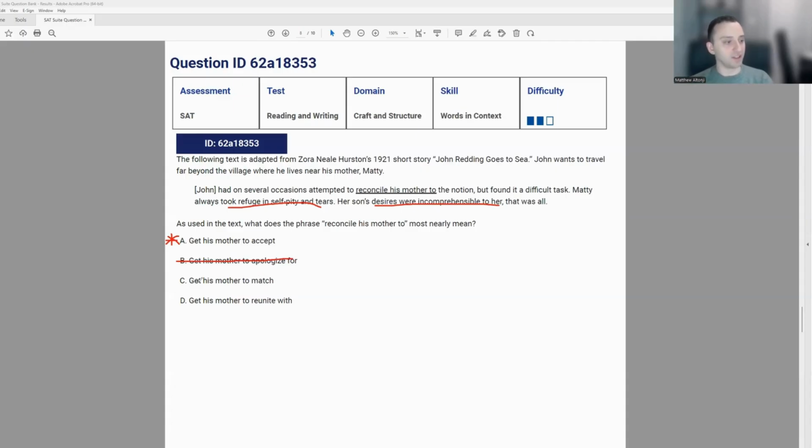Same idea. Get his mother to match the notion. That would mean almost like get her to do the same thing as him, but that's not what he's trying to do. So we can cross out C. And then D says get his mother to reunite with the notion. So to reconcile can also mean to reunite in some instances, but that's not what they're trying to say here. They're trying to get his mother to accept. So we can cross out D, and A becomes the correct answer.